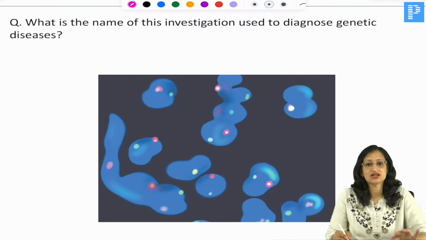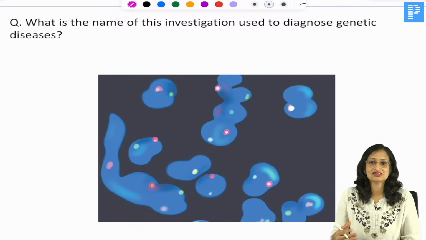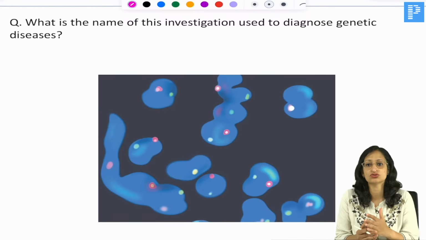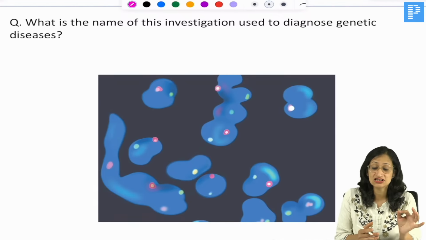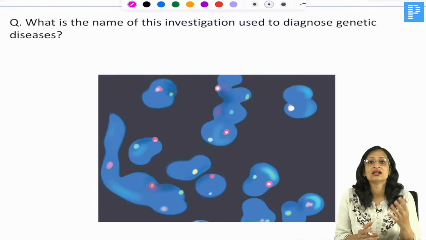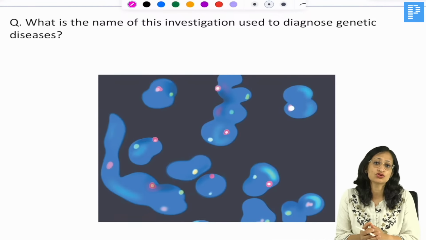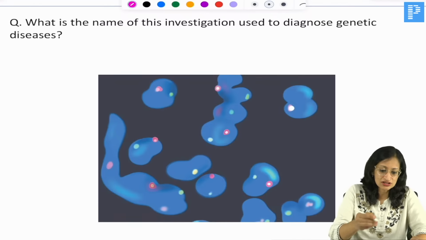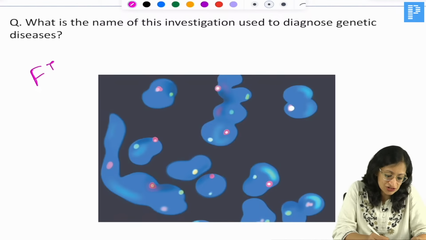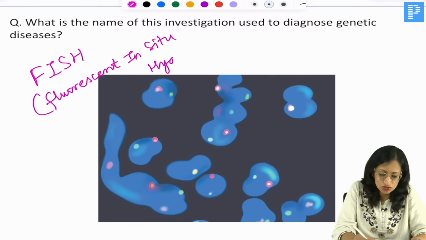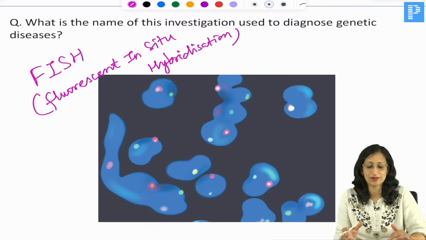What is the name of this investigation used to diagnose genetic disorders? This investigation can be used to diagnose chromosomal disorders like Down and Turner syndromes. It can be used to diagnose submicroscopic deletions like Williams syndrome, okay. It can also be used to diagnose others like 22q11 deletion, DiGeorge syndrome. Very good, all of you. It is called FISH, fluorescent in situ hybridization. It can be used to diagnose a known locus, when you know what mutation you are expecting.